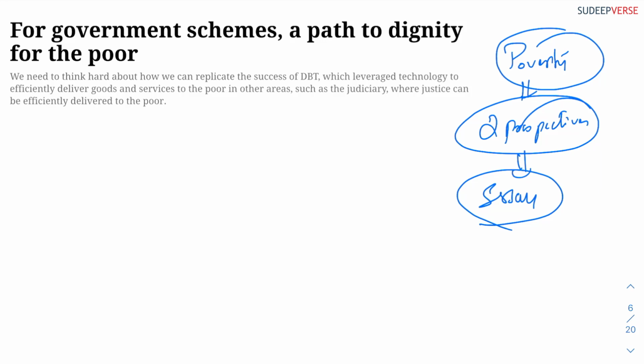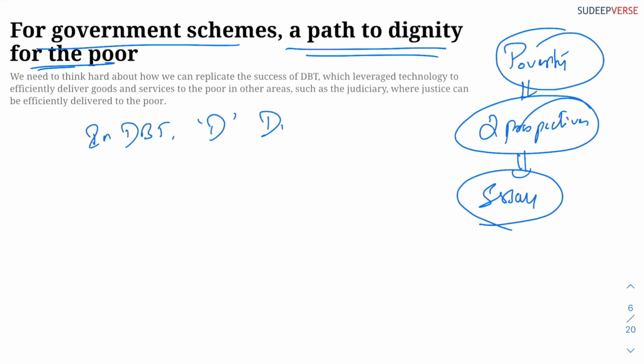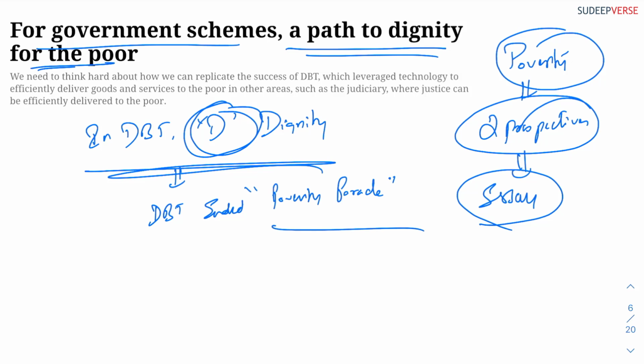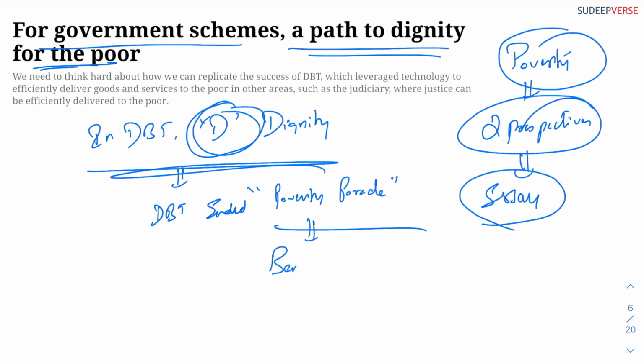the author, what the author is trying to tell. The author tells, for government schemes, a path to dignity for the poor. So basically, the headline in the paper reads that in DBT, the D stands for dignity. That's what the author of this article says. The reason the author tells that D stands for dignity is because DBT has ended poverty parade. It has made the government schemes or benefits reach the poor on its own.